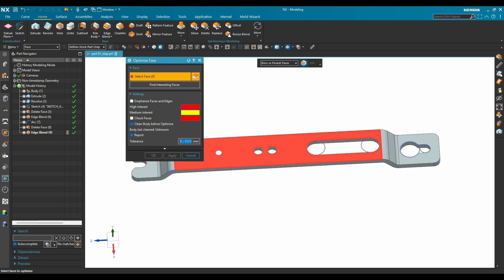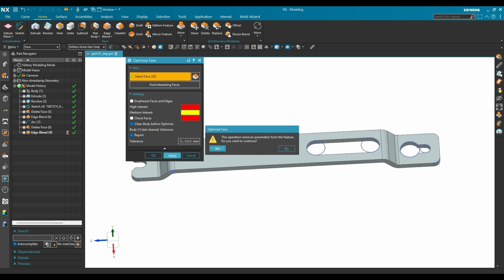In NX, there is one command called optimize face. This is a good command to optimize your geometry, and it removes the parameters.